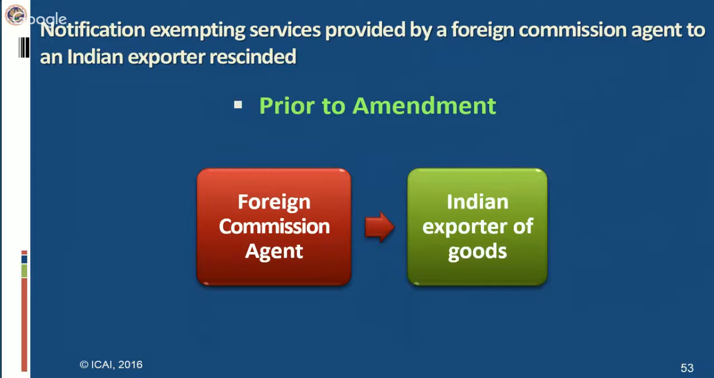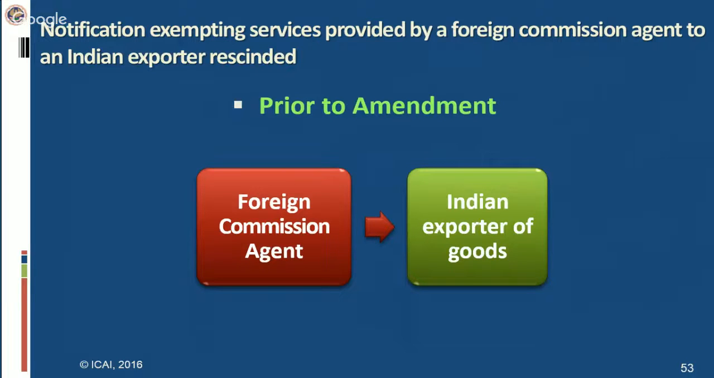So there was no necessity of having that exemption notification. That exemption notification was there because prior to this amendment, the service was taxable. The place of provision of service was the taxable territory. The service was taxable. However, it was exempted by virtue of an exemption notification. So previously also there was no service tax liability, and even after the amendment also service tax liability is not there. It is just a technical amendment.